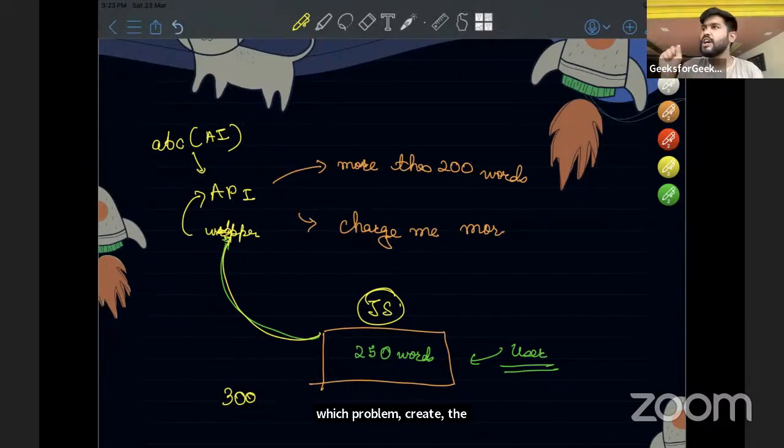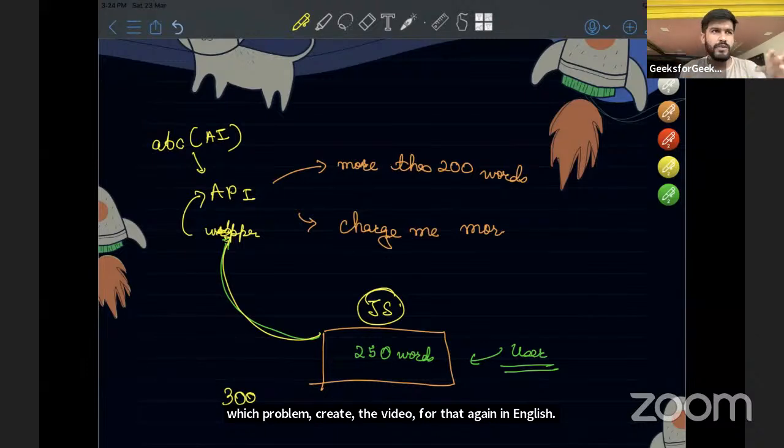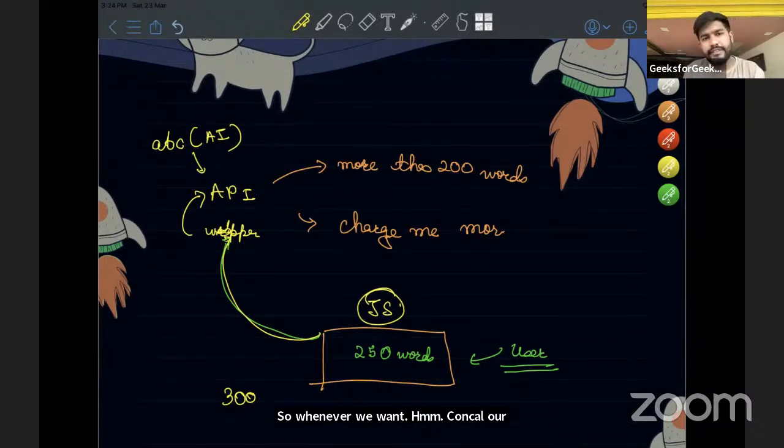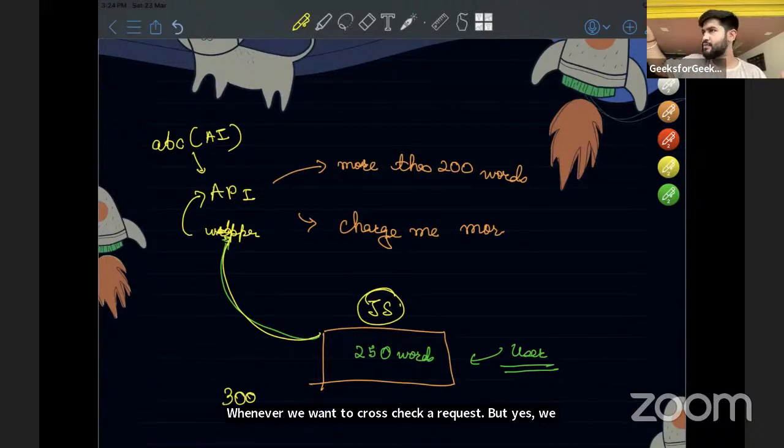Again in English, whenever we want to conceal our secrets, we use the wrapper API. Whenever we want to cross check a request, yes, we have a front end rule to implement that, but still we need to be sure about that.